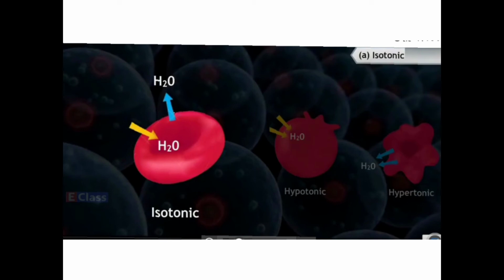So this gave rise to the three parts: isotonic solution, hypotonic solution and hypertonic solution. Isotonic means the medium outside and inside of the cell has the same proportion of water. So the water outside does not come in, and the water inside does not go out. So the water does not go in or out. That is an isotonic solution.